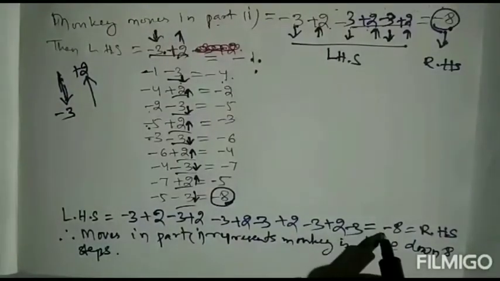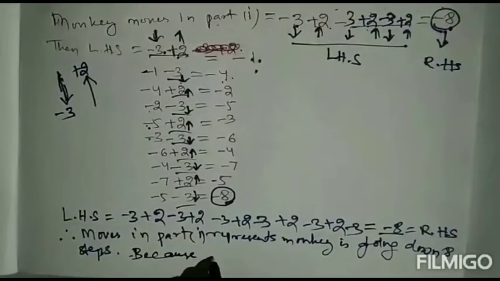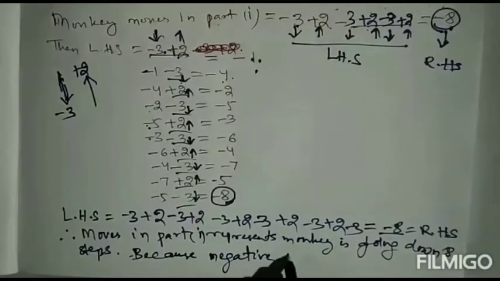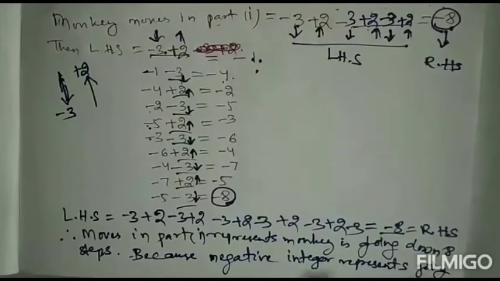Because going down, this is minus. Why? Because a negative integer represents going down.